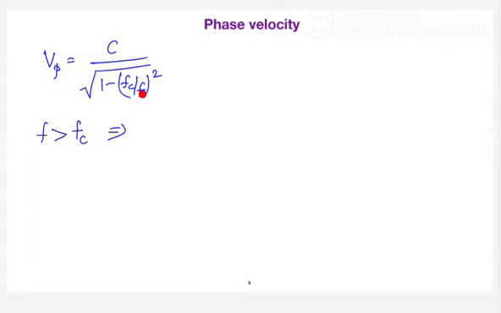If f is greater than fc, in the denominator you get lesser than 1. So your phase velocity will be more than the velocity of light.